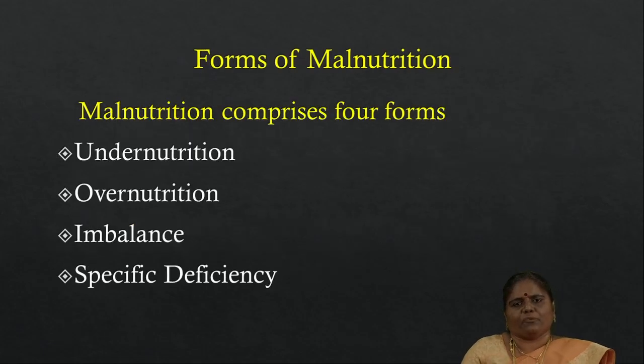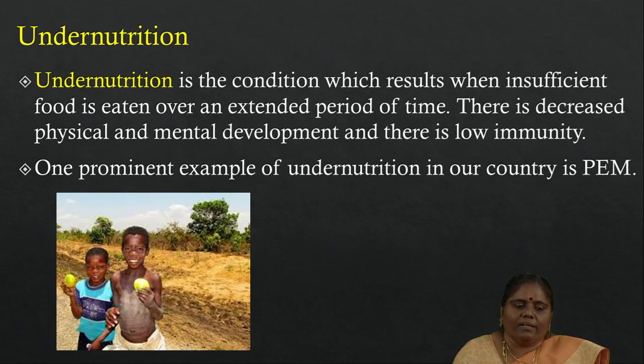Now let us see the forms of malnutrition. There are four forms of malnutrition: undernutrition, overnutrition, imbalance, and specific deficiency diseases. Now let us see one by one. That is undernutrition. It is a condition that occurs when insufficient food is eaten over an extended period of time.